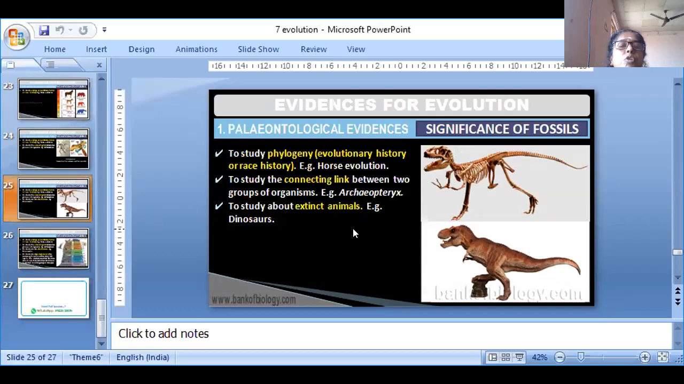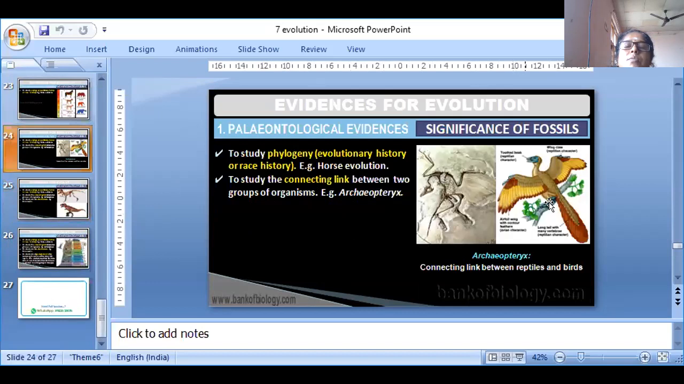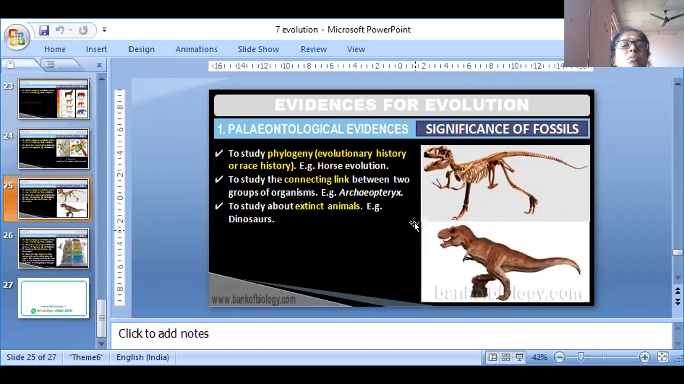We study extinct animals, for example dinosaurs. Connecting link of Archaeopteryx. This is Archaeopteryx. It's a fossil, the connecting link between reptiles and birds. This is a dinosaur and this is the skeletal system of the dinosaur. I will show more slides to you in the next step.